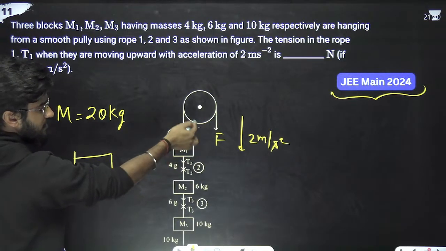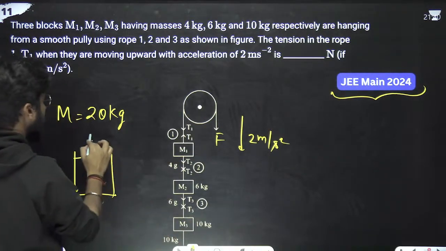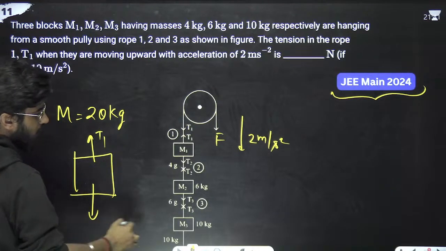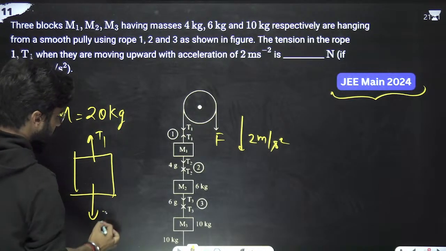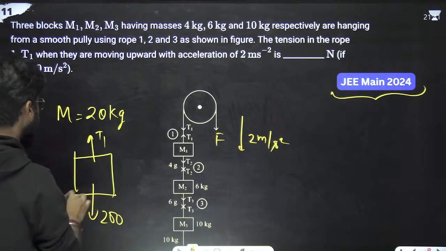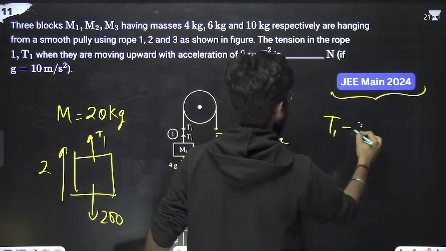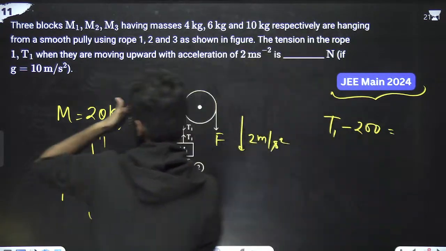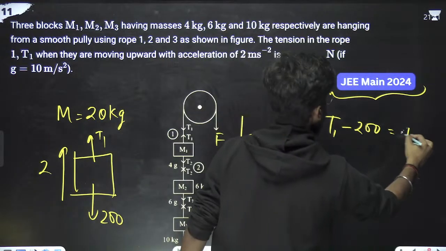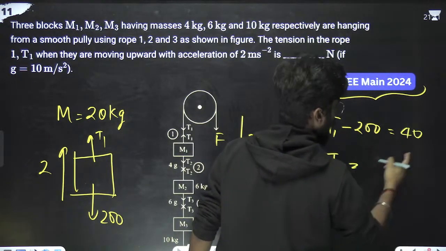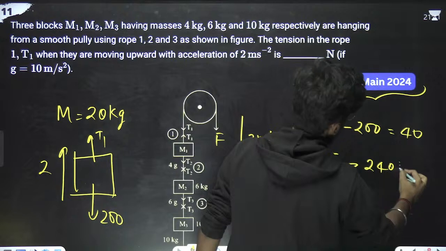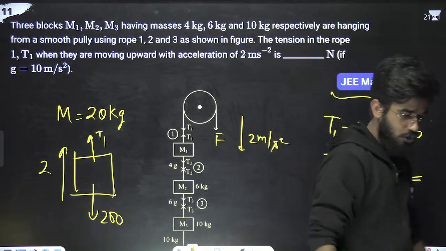Tension in the upward string, this string we have to find out, is T1. Downward it is 20 into 10, which is 200. And it is going upward with an acceleration of 2. So we can write T1 minus 200 equals mass 20 kg into 2, which is 40. So tension T1 is 200 plus 40, which is 240 Newton. Got it?